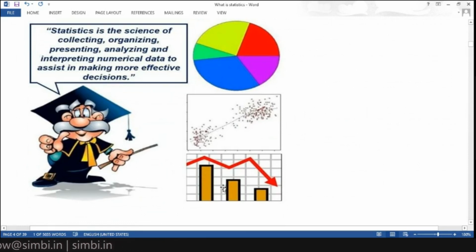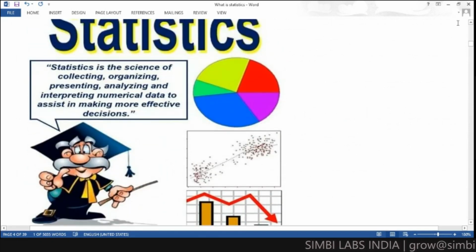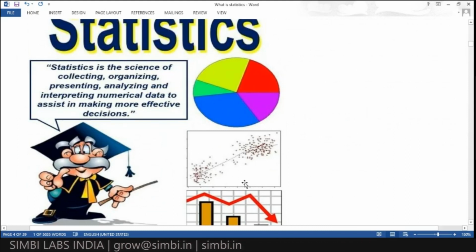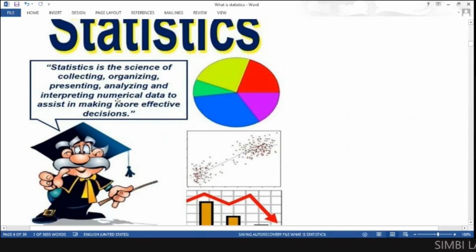Like that, with graphical representation we can organize and summarize that information. So statistics is the science of collecting, organizing, presenting, analyzing and interpreting numerical data to assist in making more effective decisions.